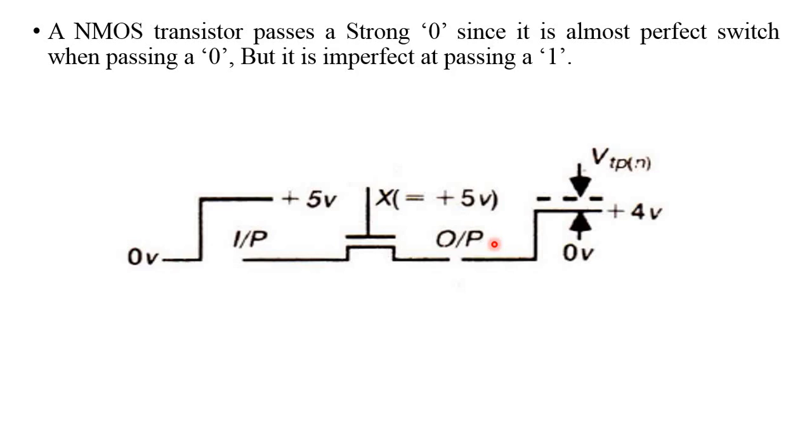Suppose VTP is 1, then 5 minus 1 equals 4 volts. So we can't get a perfect 5 volts at the output. Because of this reason, the NMOS transistor passes a strong 0 and a weak 1. Imperfect at passing 1 is simply called a weak 1.